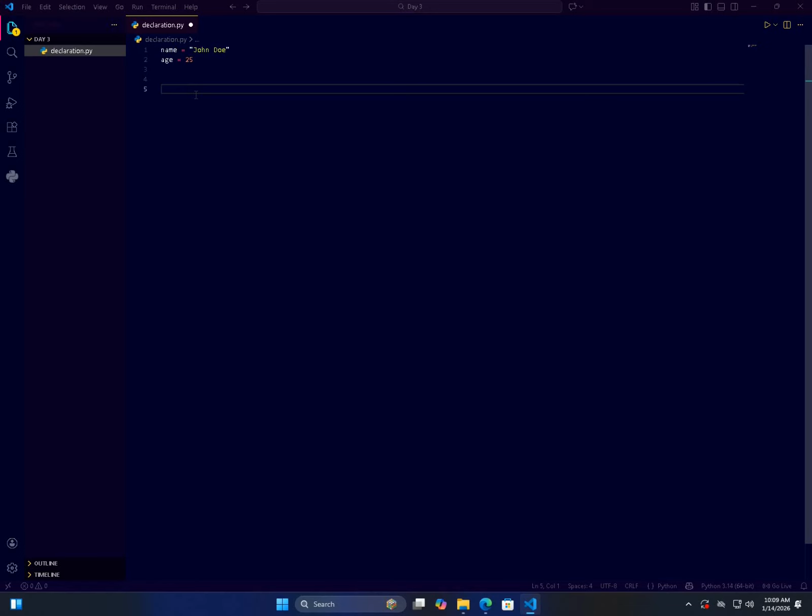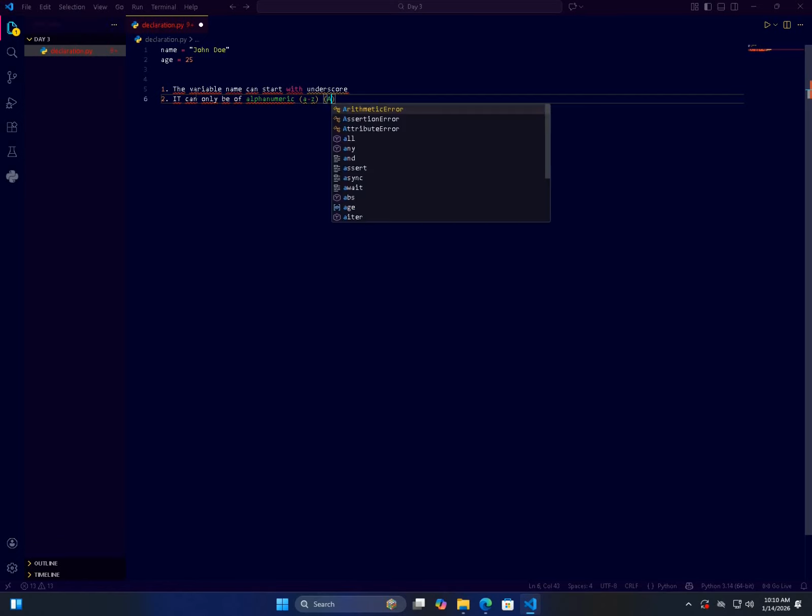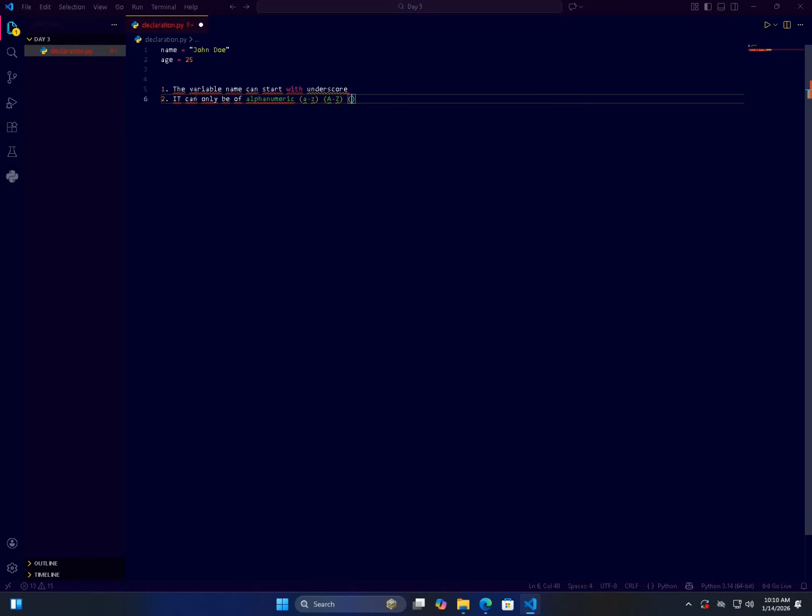Now we will see what naming conventions we need to follow while declaring a variable. Firstly, the variable name can start with an underscore. Second, it can only be alphanumeric, such as a to z, capital A to Z, and 0 to 9.